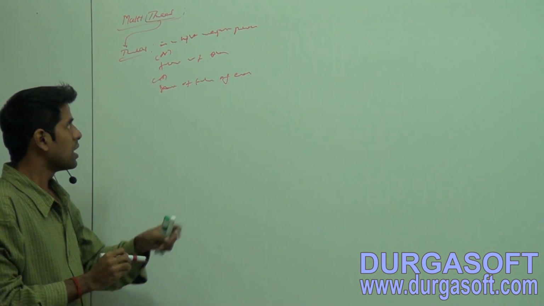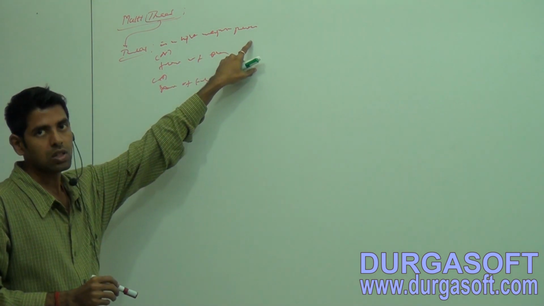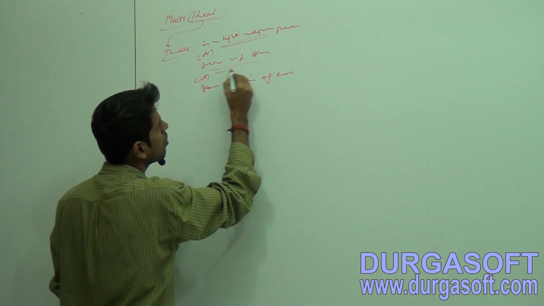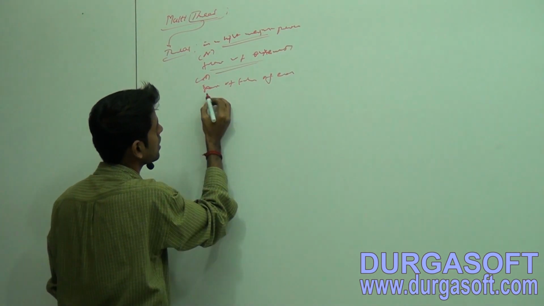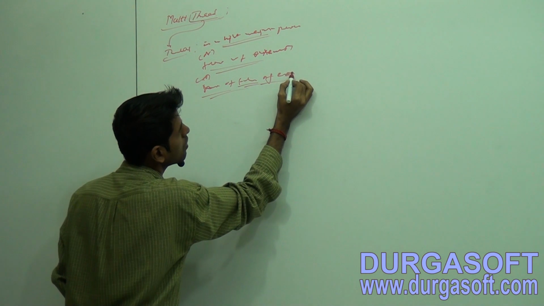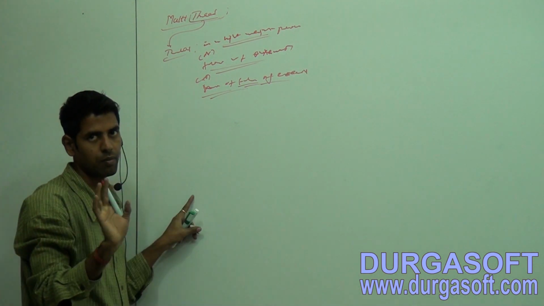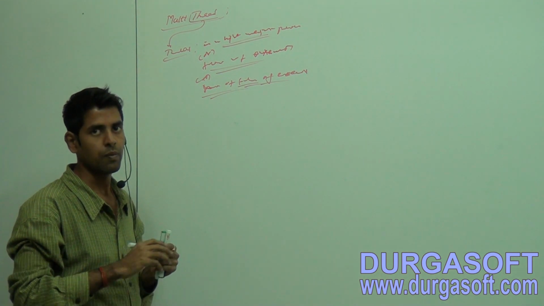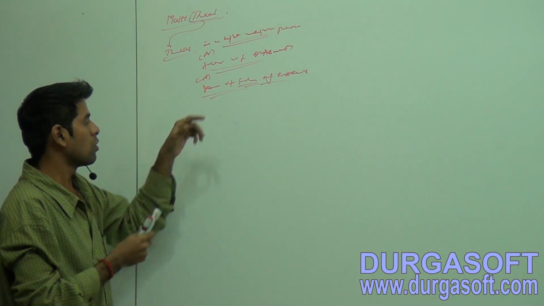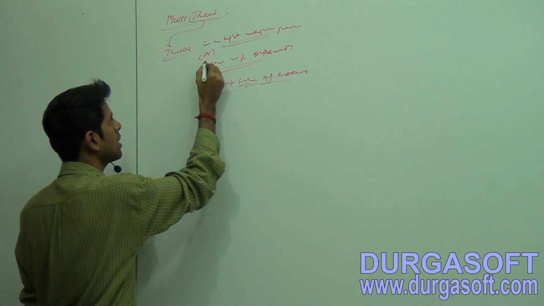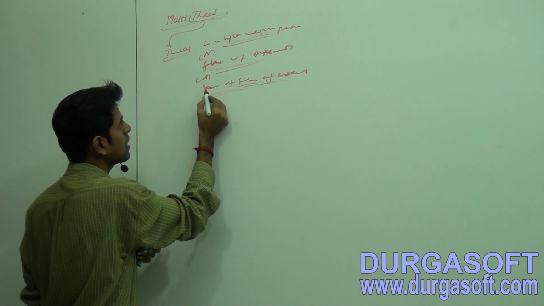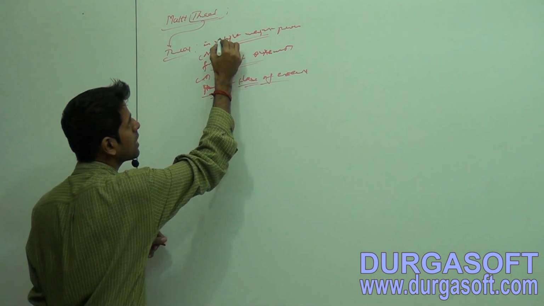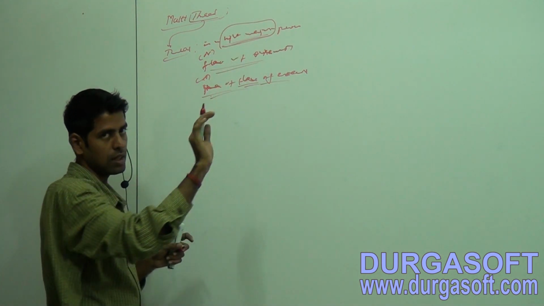It is a lightweight process. What is this lightweight process? What is this flow of execution? What is this stream of flow of execution? I am telling flow here, stream of flow, and lightweight.